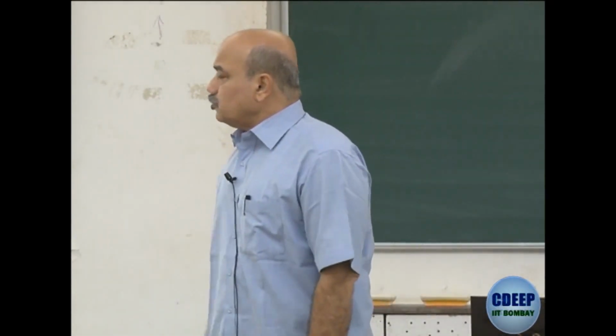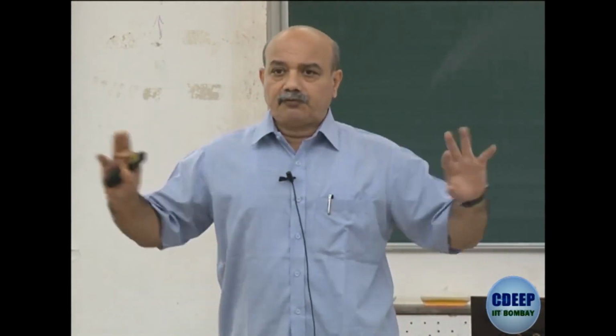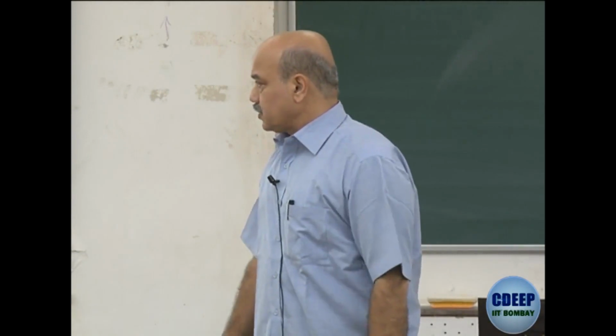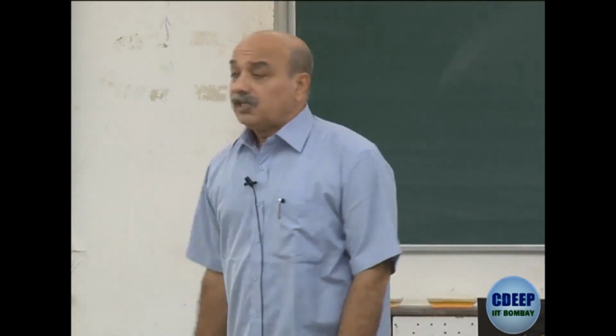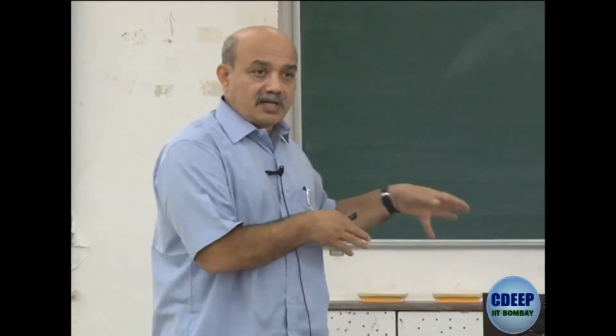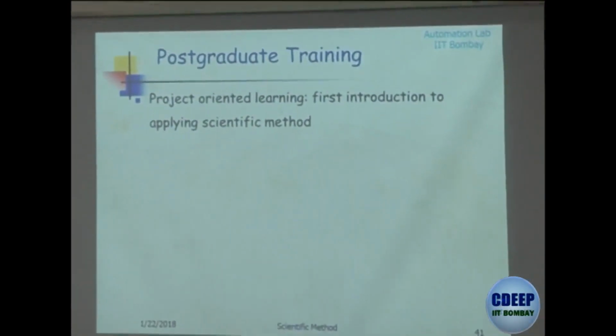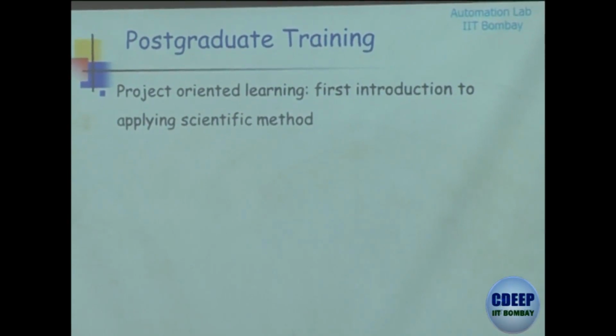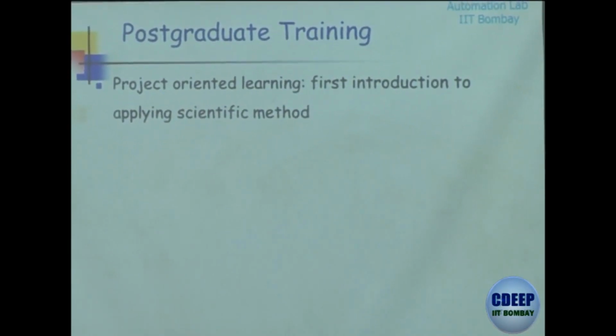Then what is given importance is faithful application of science, these accepted theories, and you conduct experiments only for verification, okay. Whereas in a postgraduate context, your project is your first introduction to the scientific method. Till then you were never introduced to this, okay.